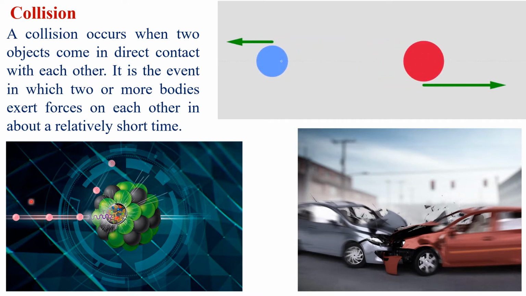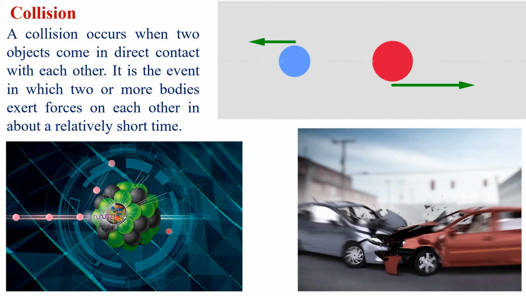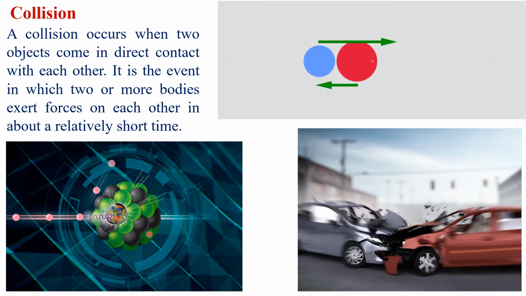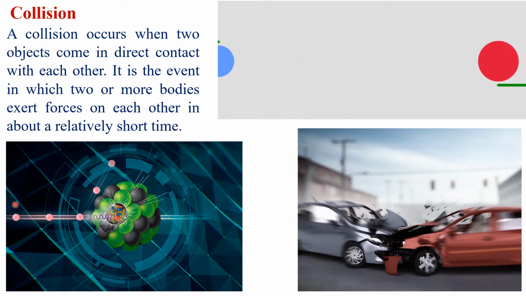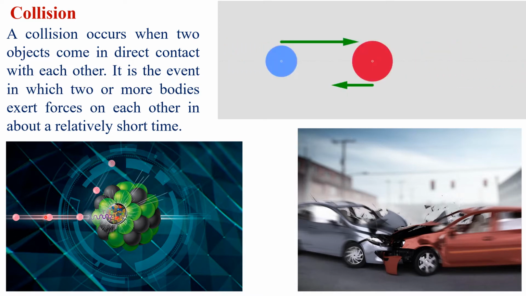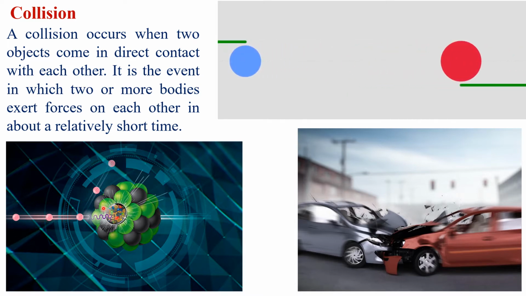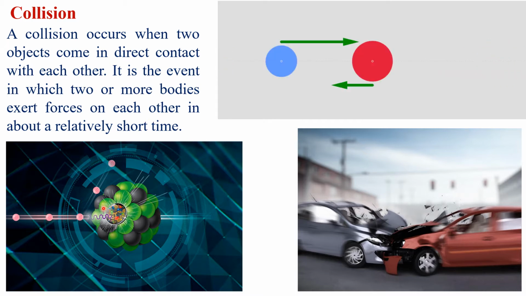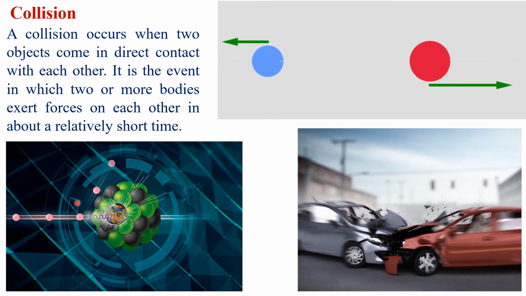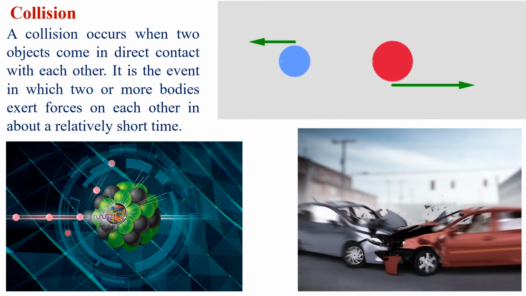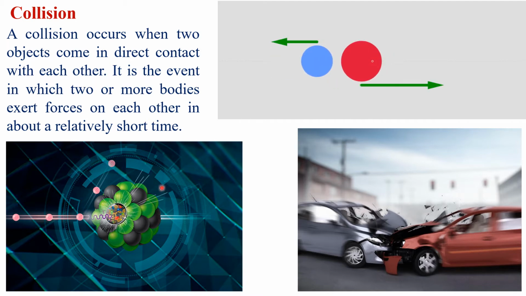For example, here is a proton and it is approaching this nucleus, and because the nucleus is positively charged and the proton is also positively charged, when the proton comes closer to this nucleus without contact, without touching, they repel each other. This is also a collision, but the particles were never in contact with each other.